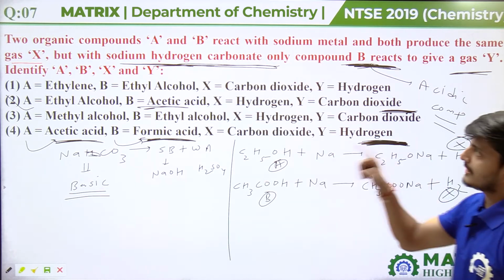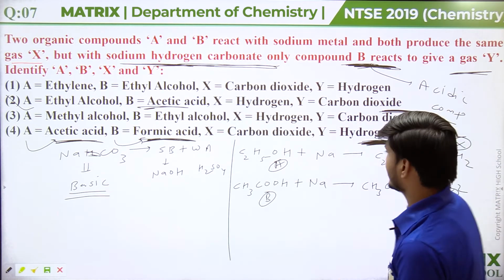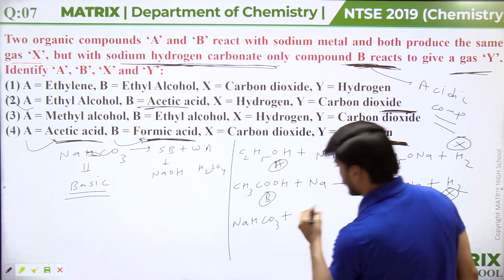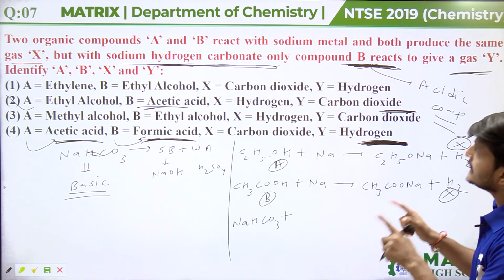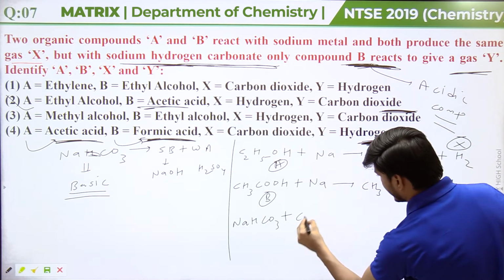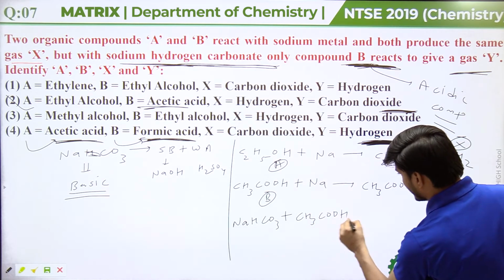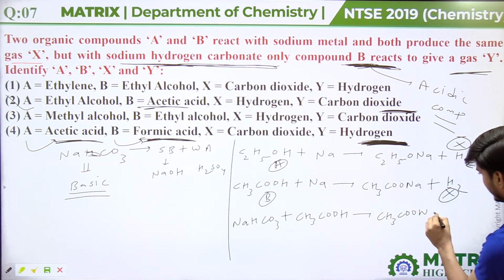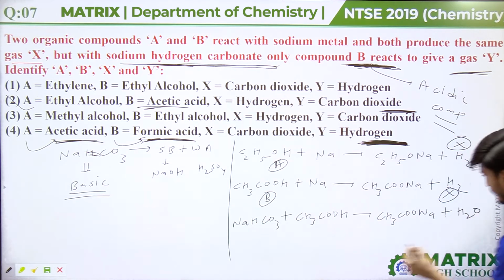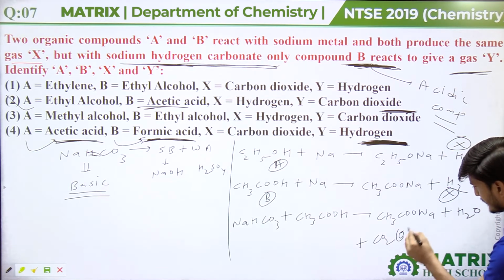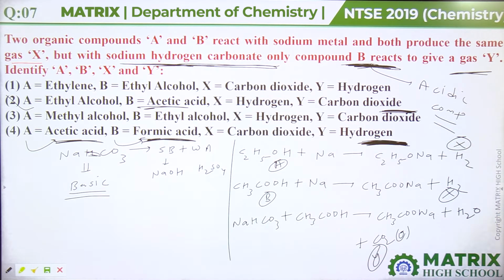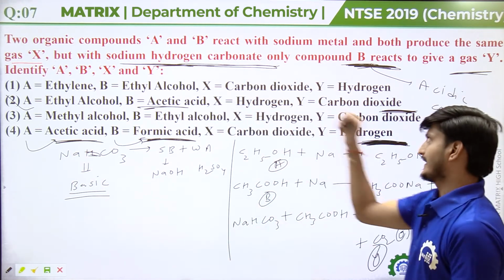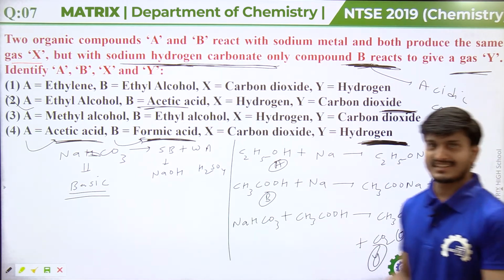But with sodium hydrogen carbonate, NaHCO3, only compound B reacts. Compound B is CH3COOH, so CH3COONa plus H2O plus CO2 gas is formed. Here CO2 gas is Y. So A is ethyl alcohol, B is acetic acid, X is hydrogen gas, and Y is carbon dioxide. These are our answers.